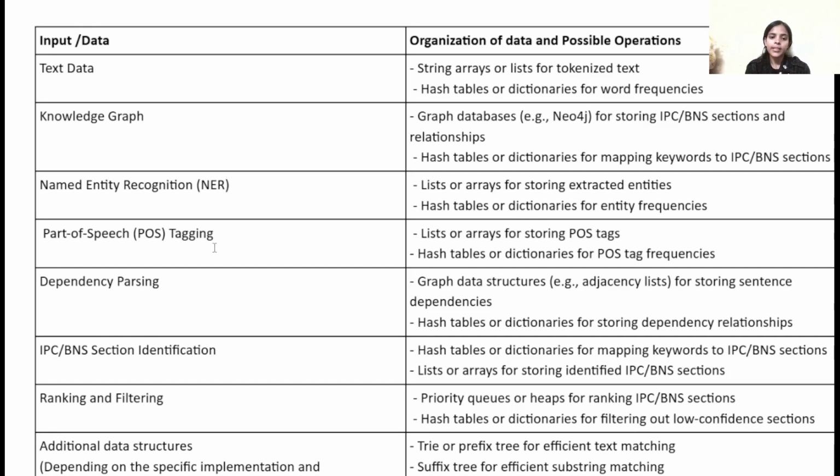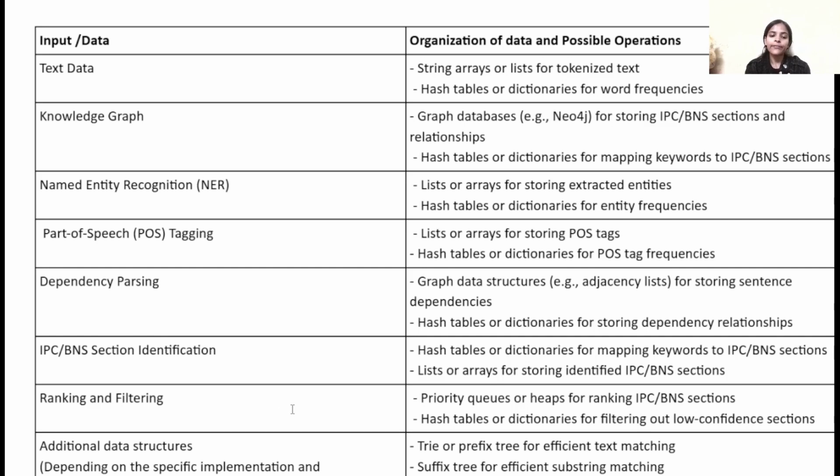In case of part of speech tagging, we use a list or array data structure for storing POS tags and a hash table or dictionary for POS tag frequency. For dependency parsing, to discuss relationships, we use a graph data structure, that is, an adjacency list for storing sentence dependency relationships. We also use a hash table or dictionary for storing dependency relationships. For IPC BNS section identification, we use a hash table or dictionary for mapping keywords to IPC BNS sections, and also a list or array for storing the identified IPC BNS sections.